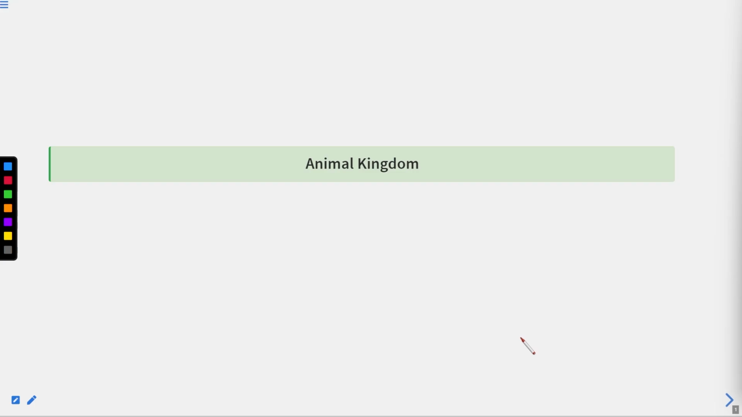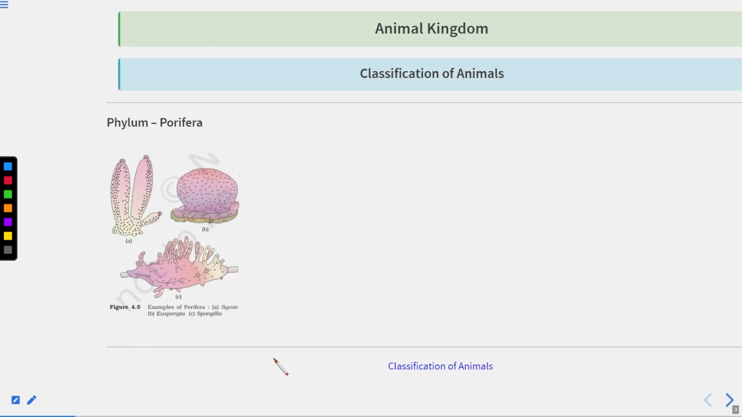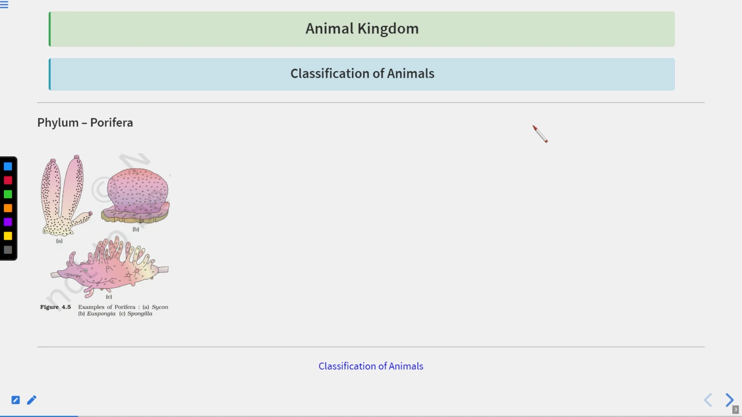Hello everyone. Welcome to the new session of Animal Kingdom Part 2. In this session we are going to study some of the phyla. The first phylum for the classification of animals is the phylum Porifera. In the previous session we talked about the different characteristics on which the classification of animals depends, right?